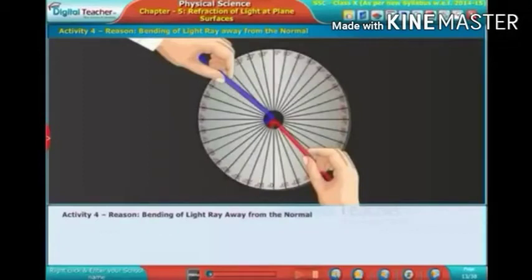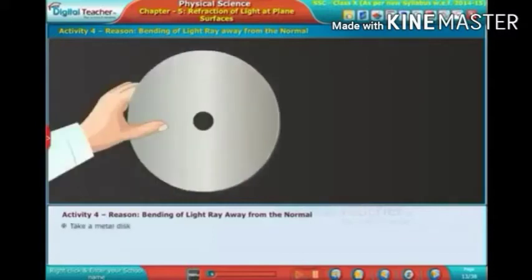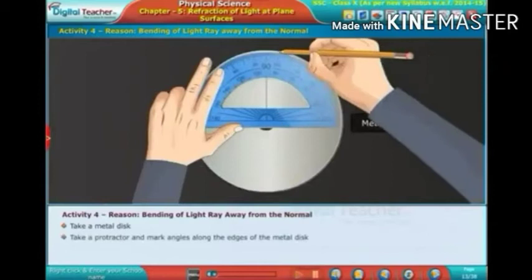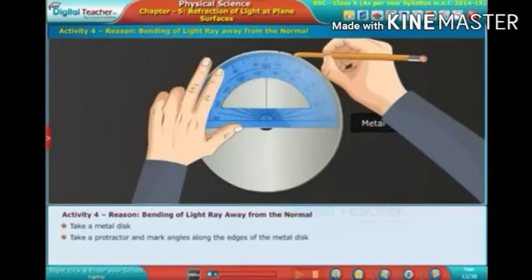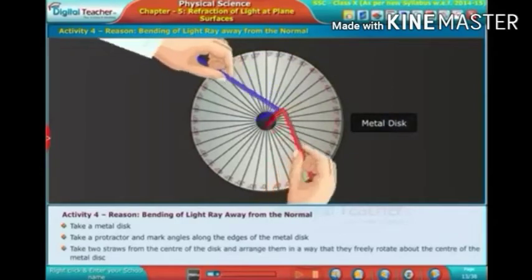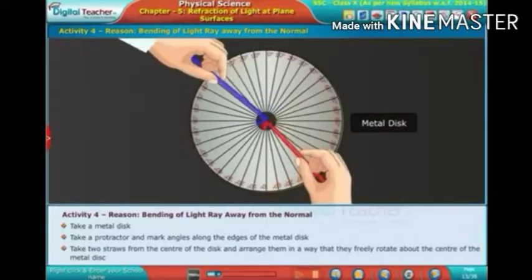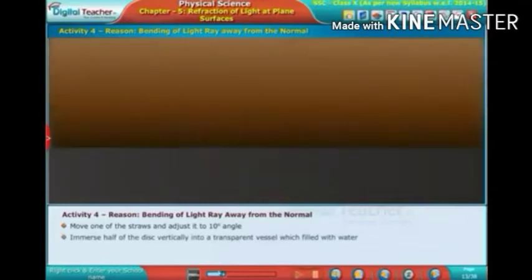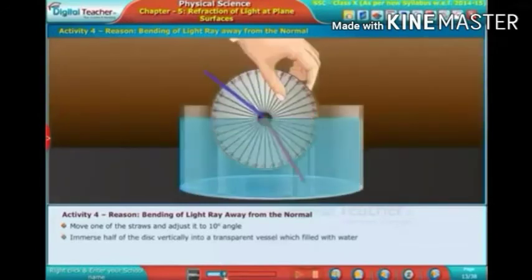Activity 4. Reason: bending of light ray away from the normal. Take a metal disc. Take a protractor and mark angles along the edges of the metal disc. Take two straws from the center of the disc and arrange them in a way that they freely rotate about the center of the metal disc. Move one of the straws and adjust it to a 10 degree angle. Immerse half of the disc vertically into a transparent vessel.